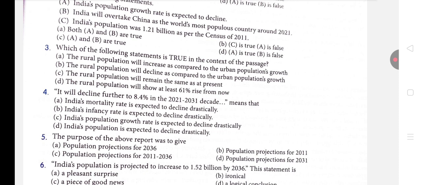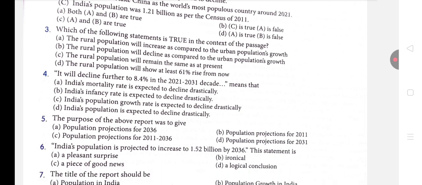I want to ask you this question because I hope most of you, dear students, must have read the word mortality in your social science book. I want to check whether you know what mortality means, because I'm assuming that you are big enough to know its meaning. Please give the answer in the comment section, or if you don't know, I'll answer it in the end of this video.